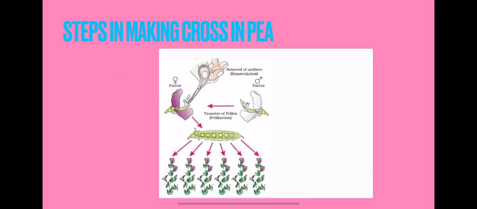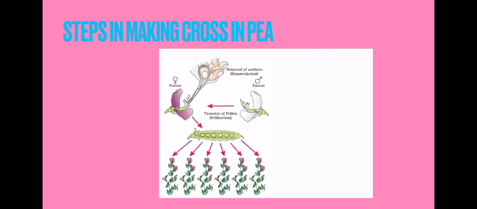so steps in making cross pollination. Here in the NCERT book, page number 71, figure 5.2 is given. You will see that the violet pea flower is there, right? And with the help of scissors, the anther in the violet flower was removed, right? And then the cross pollination was done, right?